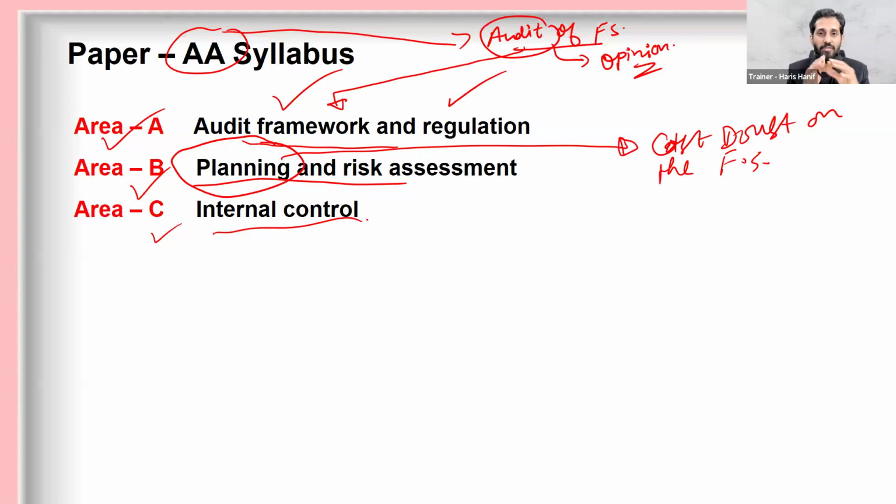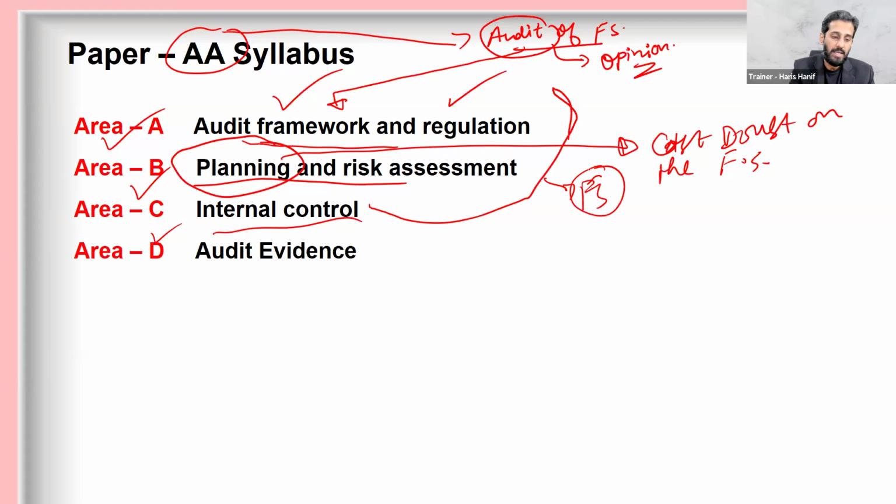Why? Because controls have impact on financial statements. When there are poor internal controls in the organization, it will have a negative impact on the financial statements, right? Negative impact on the financial statements. And so controls have impact on the financial statements. That is why, as an auditor, you are supposed to analyze and evaluate the authenticity of the internal controls. So internal control is a very important area.